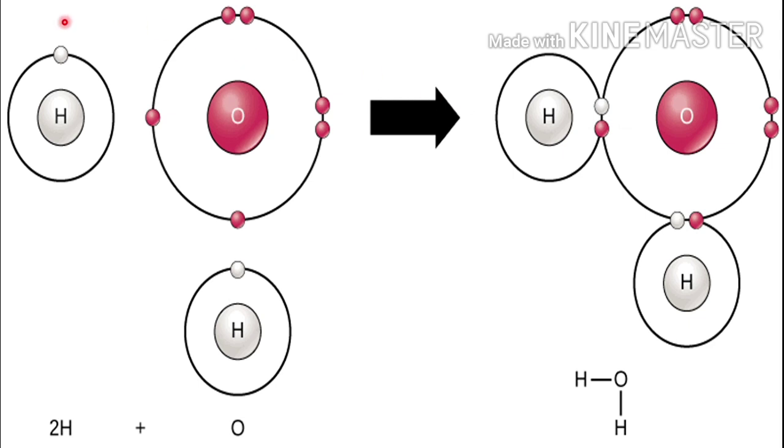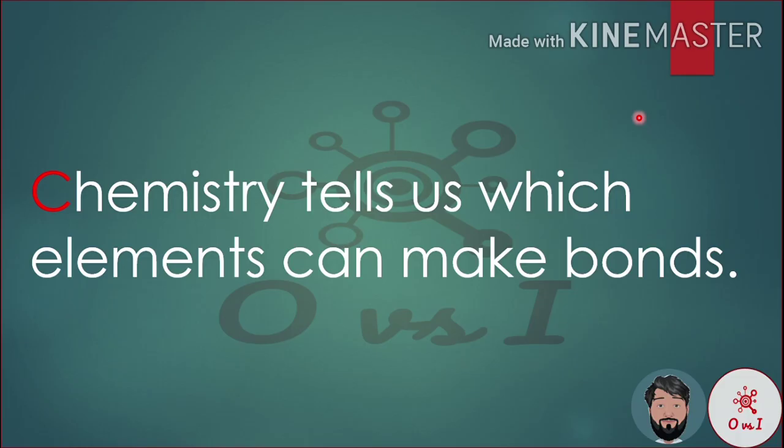Bonds are nothing but the sharing of electrons. Here is the electron of hydrogen and here is the electron of oxygen. They share these electrons here and here. The same phenomenon is repeated for the other hydrogen atom and the oxygen. So this is the major secret of making bonds: sharing electrons.